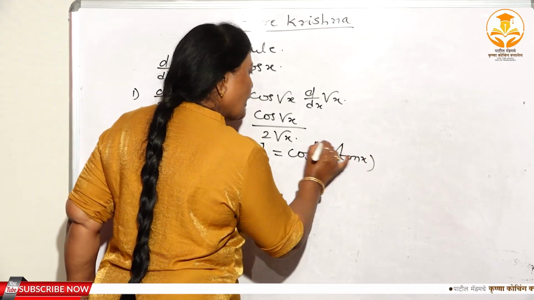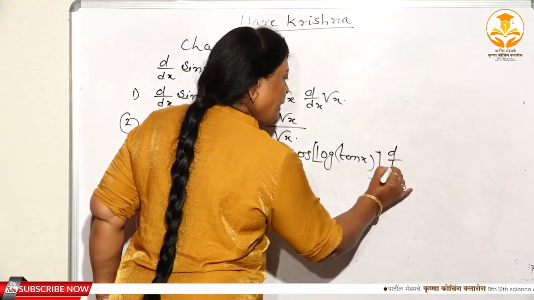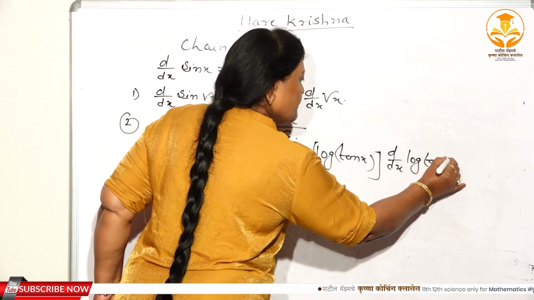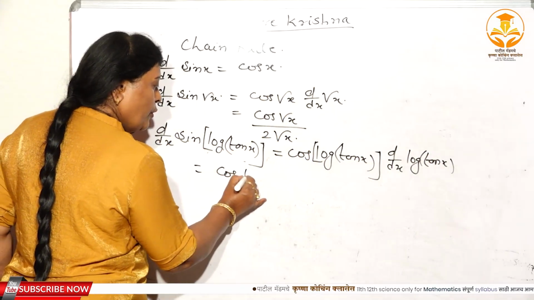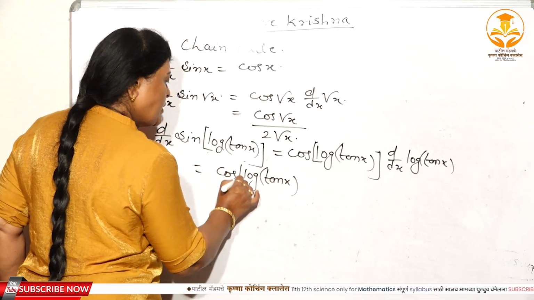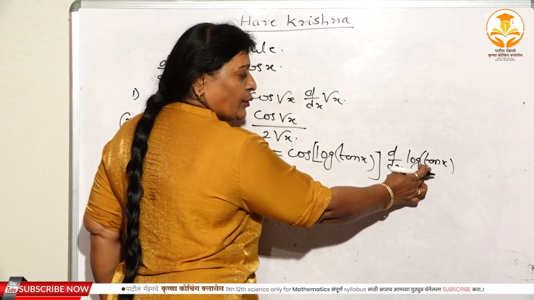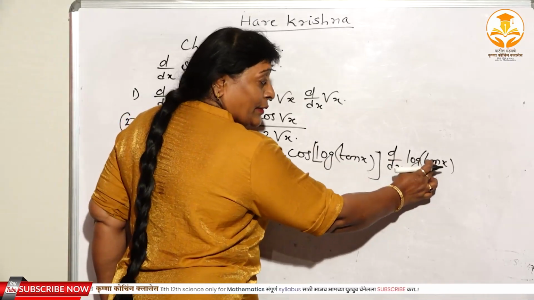Done, we took it with u. Again, what is u? Log of tan x. Therefore d/dx of log of tan x. See here, right? Again this you can write as cos of log of tan x, remaining as it is. Again you have to substitute u. The derivative of log x is 1 by x, but here it is tan x.